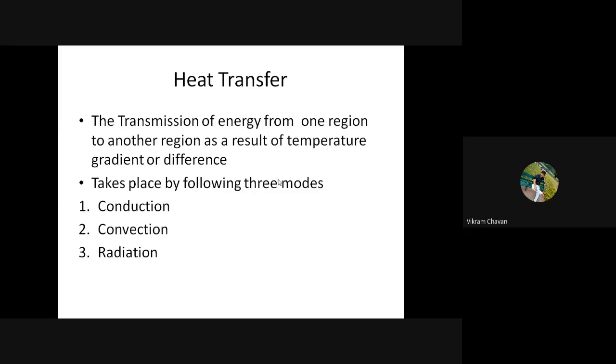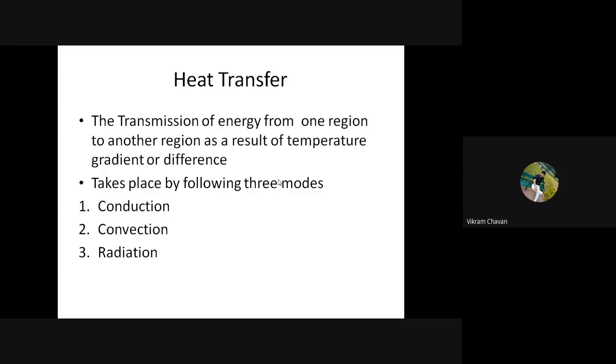Now, a non-equilibrium state is not found in thermodynamics, so this heat transfer subject differs from the thermodynamics subject. Here we are dealing with the non-equilibrium system because we have to check whether there is a temperature gradient or not.